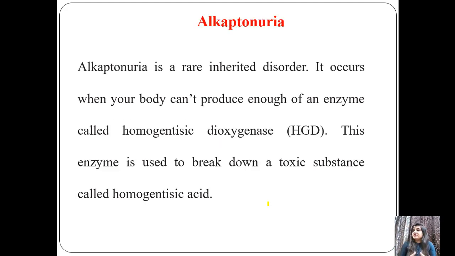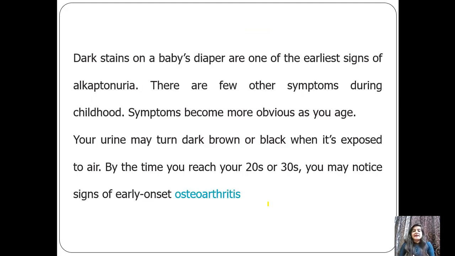Now the next is alkaptonuria. So what is alkaptonuria? When we observe a different kind of urine, when the urine is oxidized and forms a black color, it is known as the condition alkaptonuria. Alkaptonuria is a rare inherited disorder. It occurs when the body can't produce enough of an enzyme. Which enzyme? It's homogentisate dioxygenase. This enzyme breaks down a toxic substance called homogentisic acid. So at that time we can find an alkaptonuria-like condition.